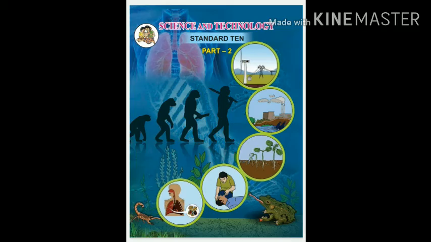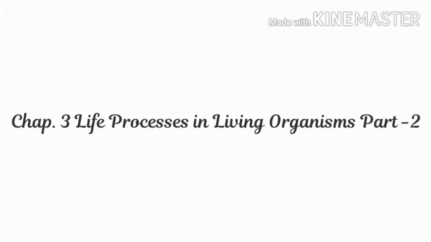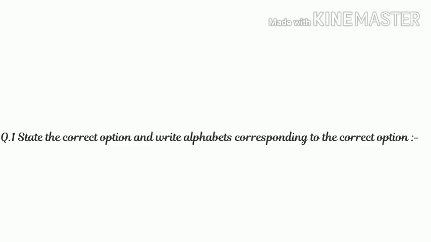Today we will see the worksheet of Science and Technology Part 2, Chapter 3, Life Processes in Living Organisms Part 2. Question 1 is: state the correct option and write the alphabet corresponding to the correct option. Students, in this question you have to identify the correct answer and write only the alphabet of that correct answer. No need to write the answer in this question, only the alphabet is needed.